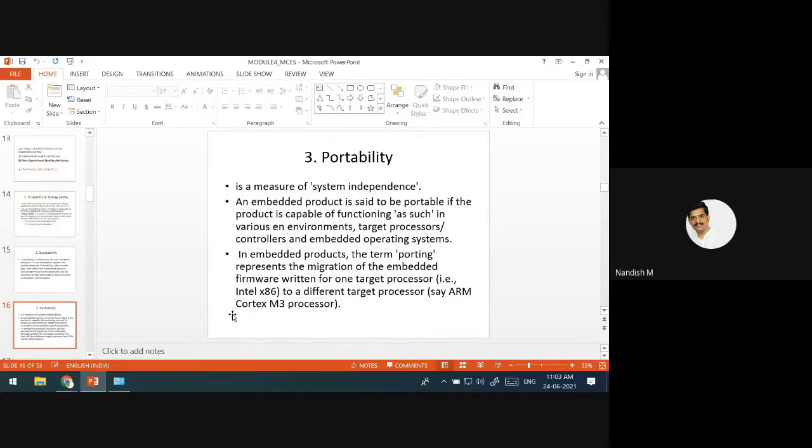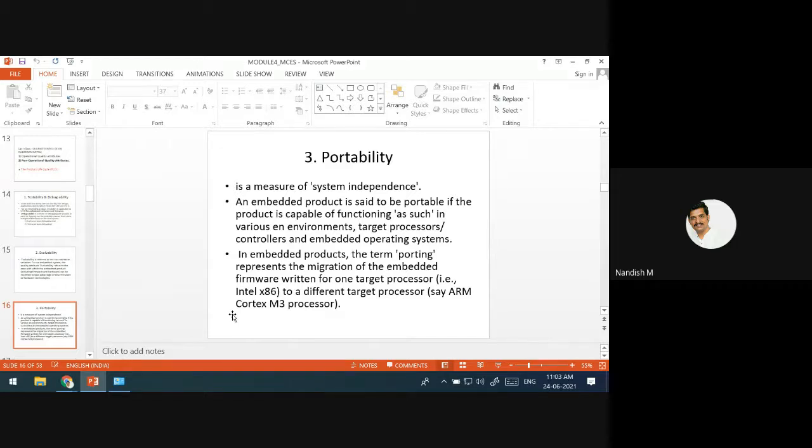If you use the high level language, it is easy to change. But if you use assembly language in the firmware, then if you change the processor, it is very difficult to port. That is why firmware written in C will be easy to change, and the rework will be less.